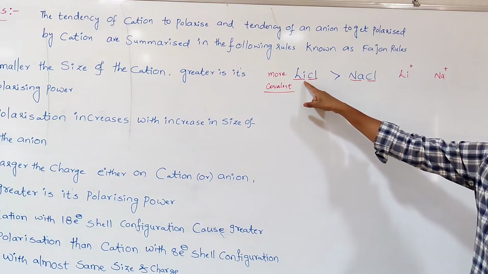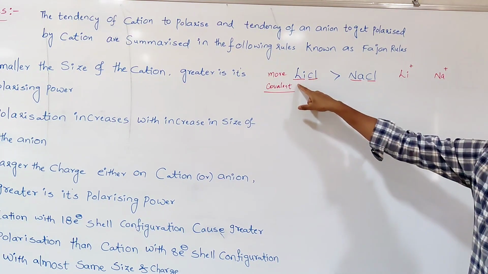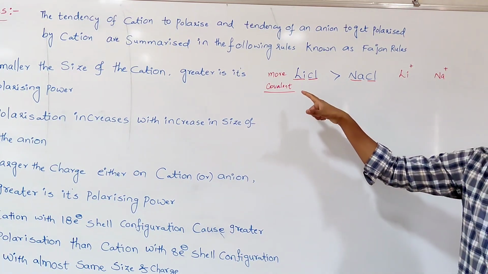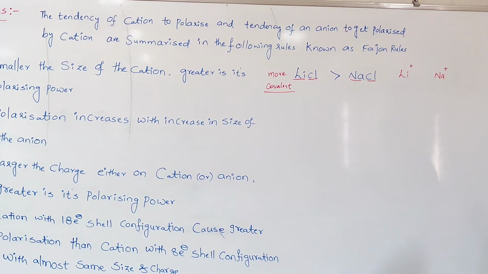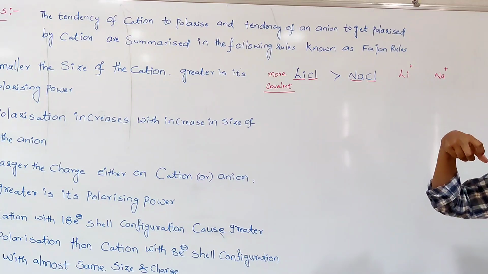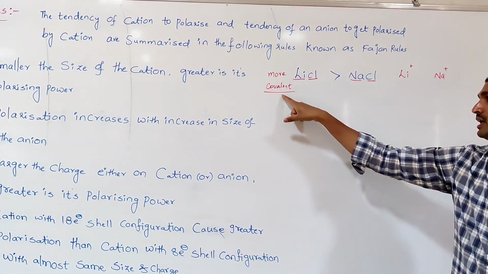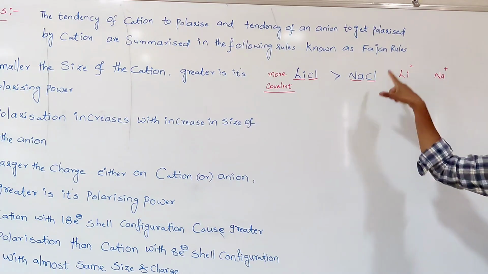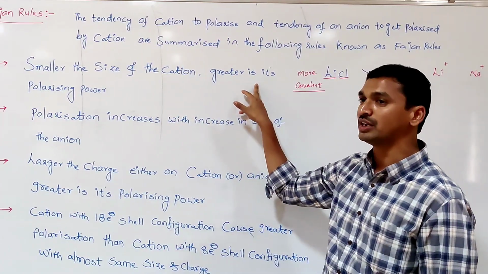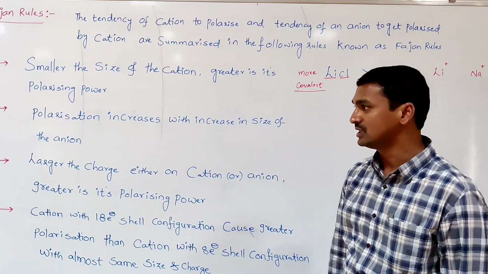That's why polarization takes place. Consequently, the charges present on the lithium and chlorine become less. That clearly indicates the covalent character or covalent bond formation increases, and ionic character or ionic bond formation decreases. So that's why lithium chloride is more covalent than sodium chloride. So the conclusion: smaller the size of the cation, greater is its polarizing power. Larger the size of the cation, lesser is its polarizing power.